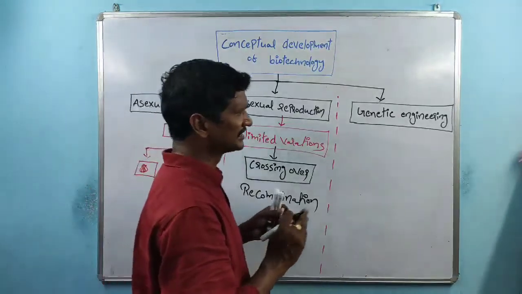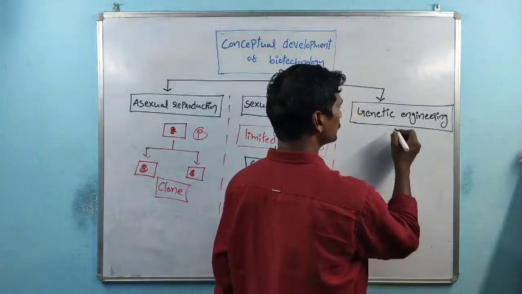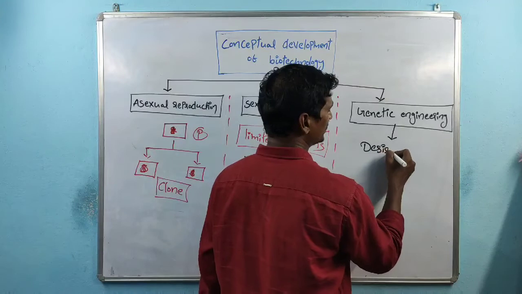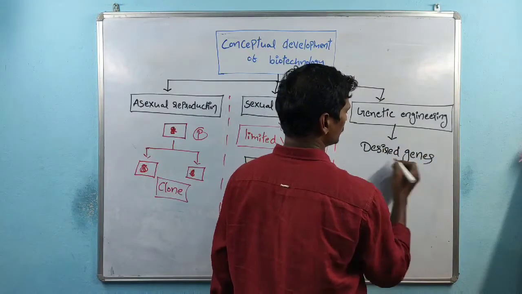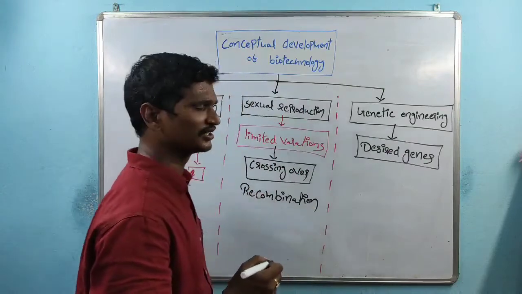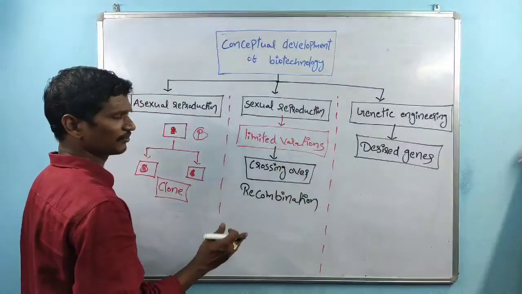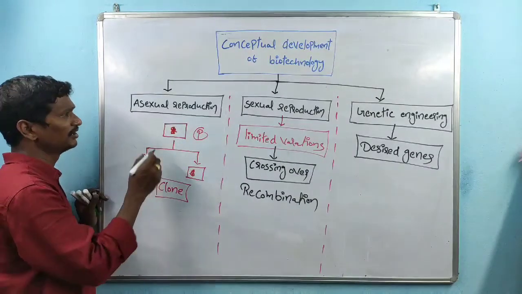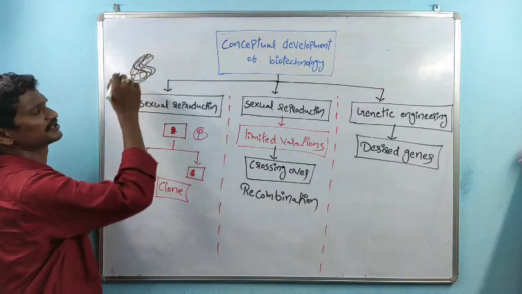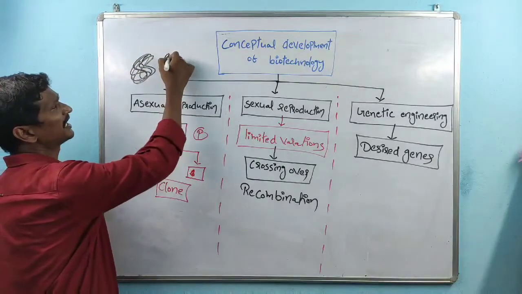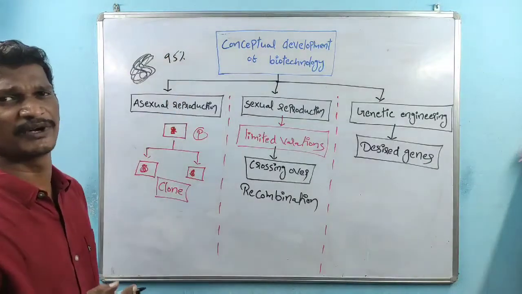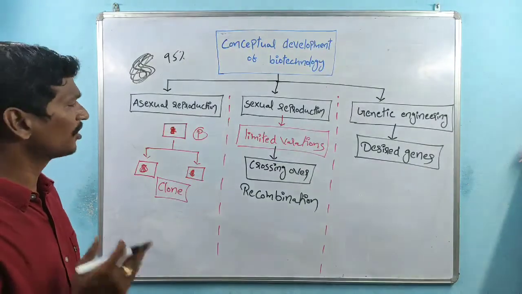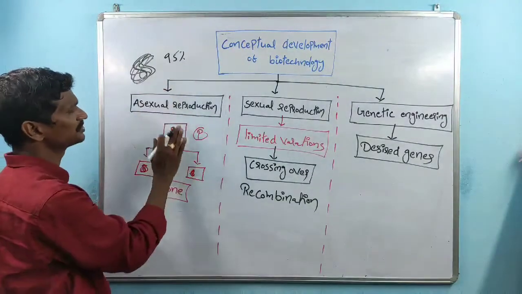And coming to the next one, the genetic engineering process. It only contains the desired genes. Sir, why does this one only contain the desired genes? How is this process different from the remaining processes? See, suppose this is the asexual reproduction process. These are the total genes. In the total genes, mostly 95% are waste genes, which are not utilized by the organism. Only 5% of the genes are utilized.